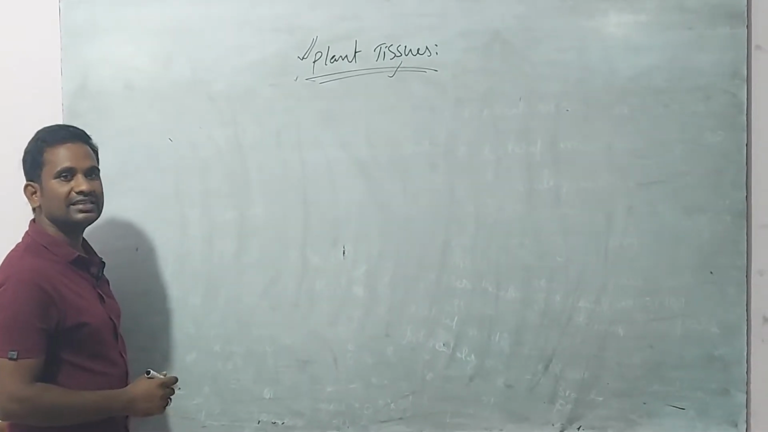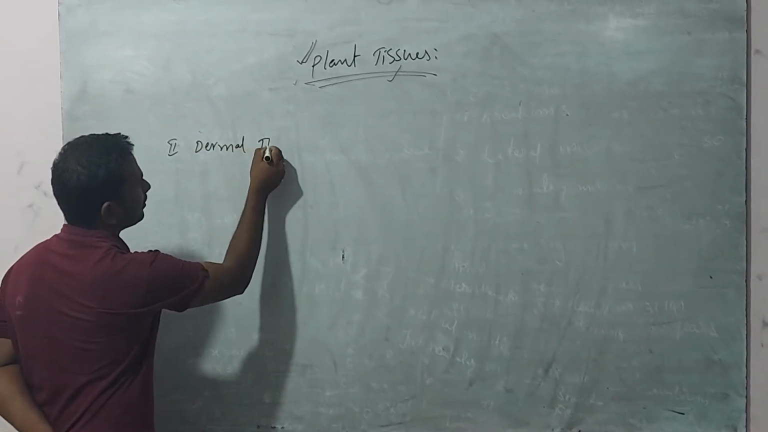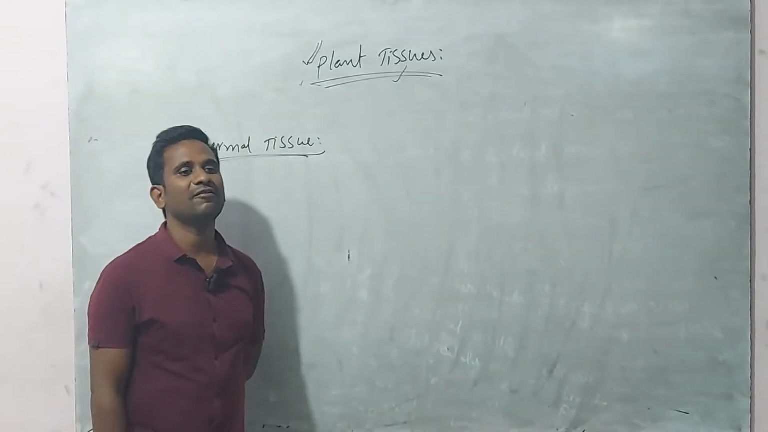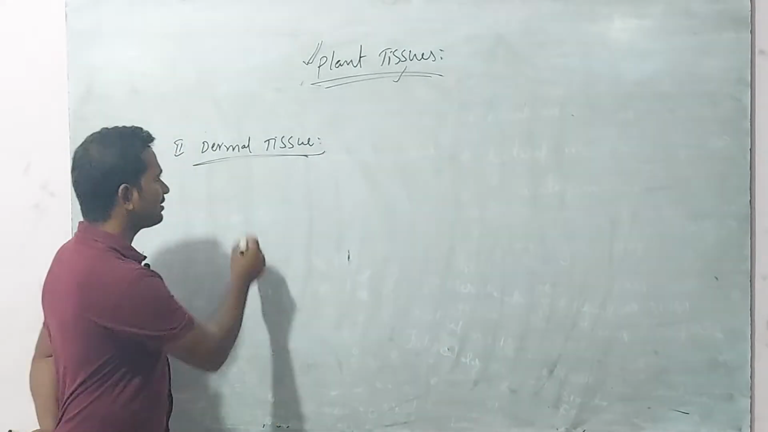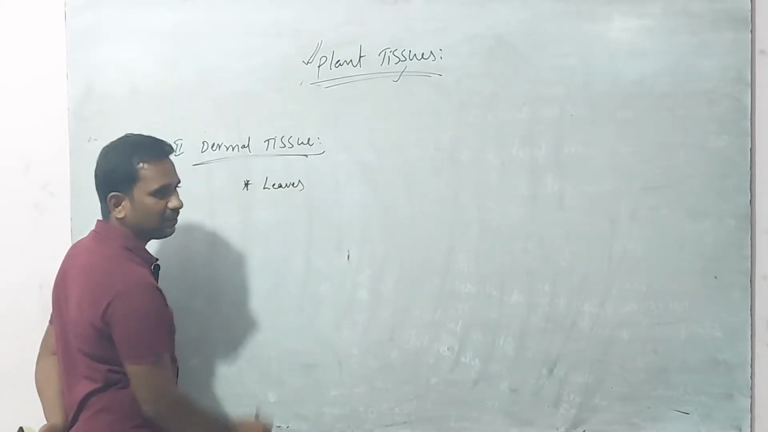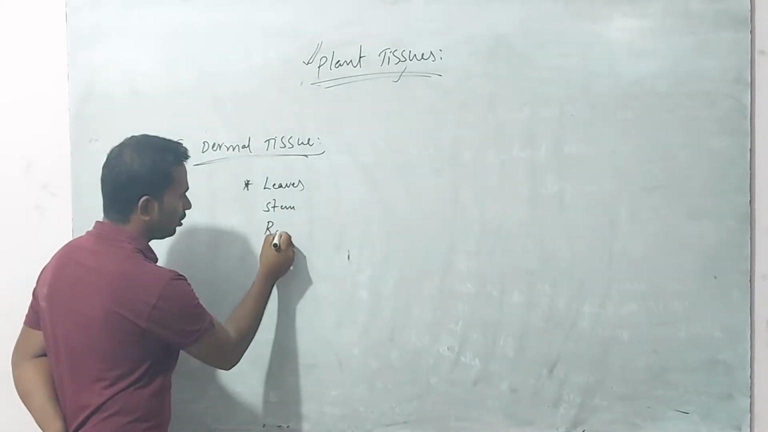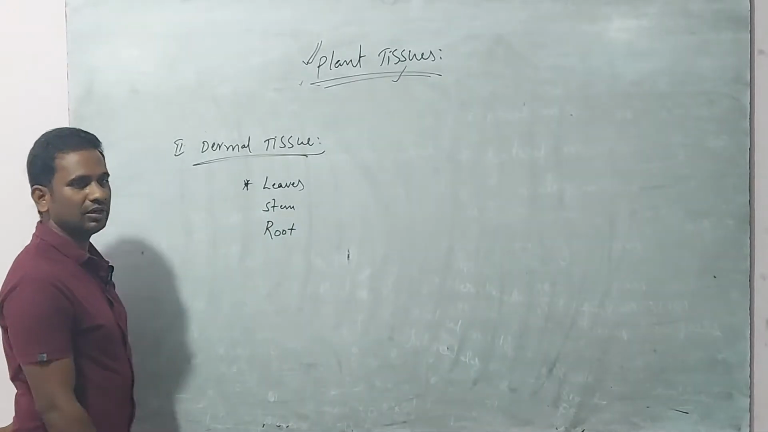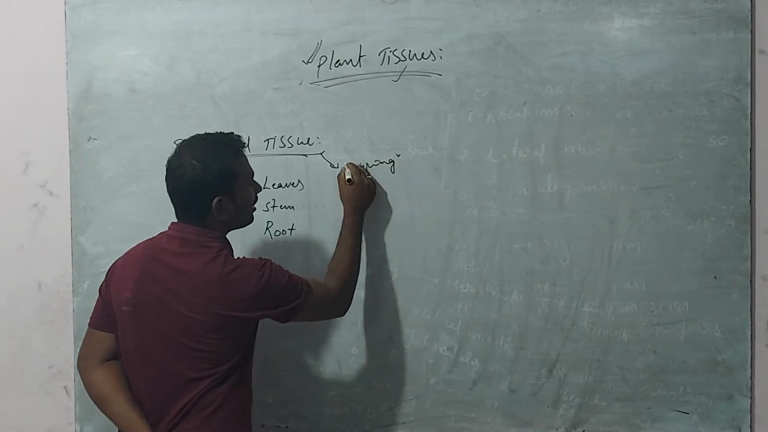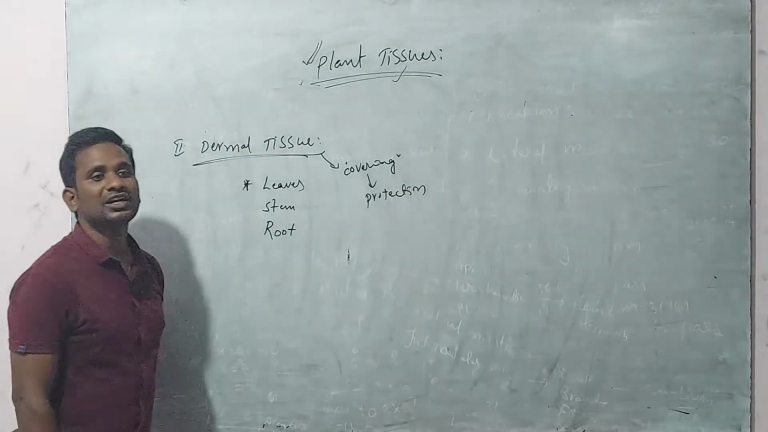The next tissue, the second one, is dermal tissue. This dermal tissue covers the body of the plant. The leaves are covered by the dermal tissue, the stem is also covered by the dermal tissue, and the root is also covered by the dermal tissue. Okay, the main function of the dermal tissue is covering, and if it covers, it can give protection.